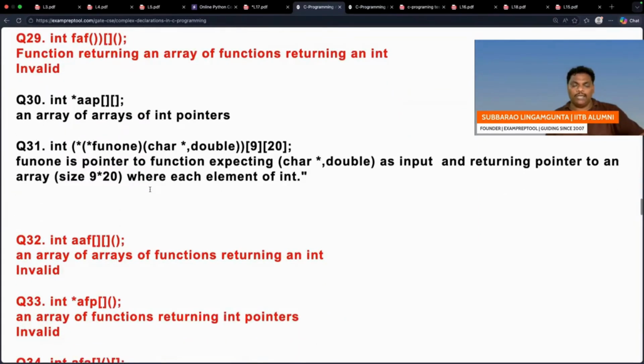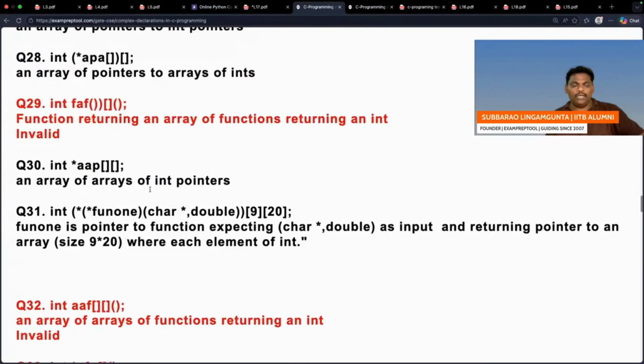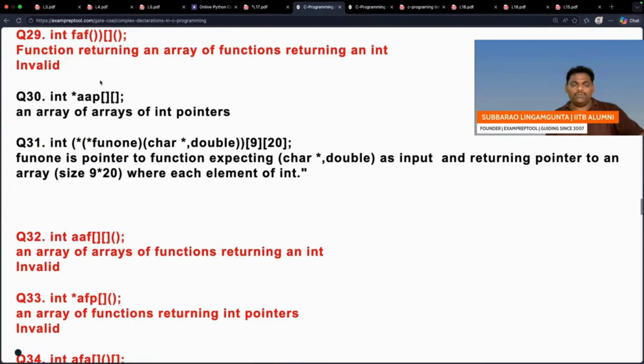Question number 29. 28 is over, so what is question number 29? Into FAF, some brackets are there. Let us assume that the syntax is correct. Don't think much about that. One bracket is missing and all, but assume the syntax is correct. Let's check once.